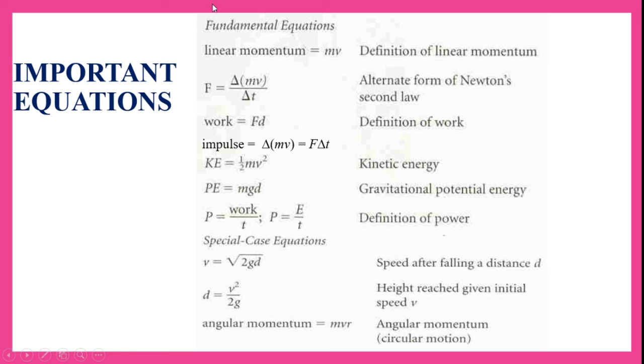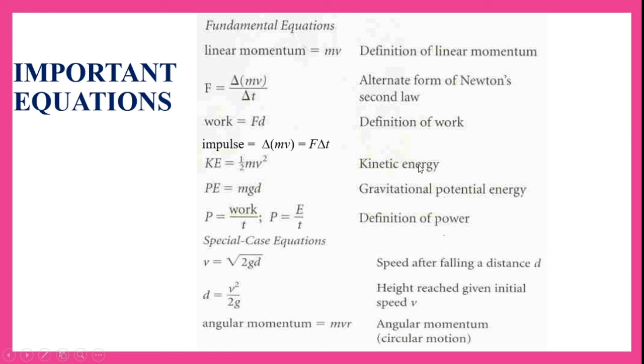Important equations to remember: linear momentum, P equals mv. This is an alternate form of Newton's second law, F equals delta (mv) by delta t. Work is given as force into displacement, and impulse is equal to change in momentum, that is delta (mv) or F delta t.